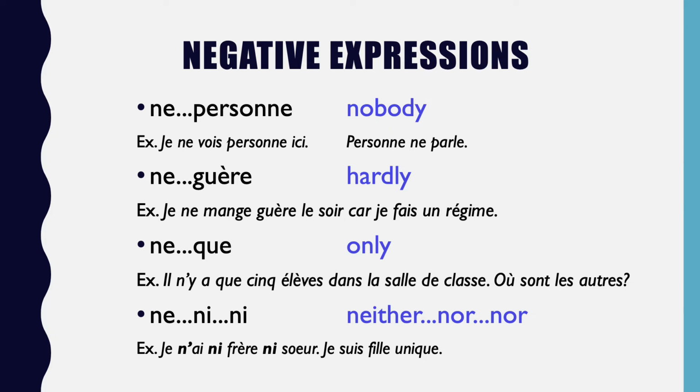So here we can see the ne is going before our verb avoir in the present tense. Je n'ai. And then we have two nouns, frère and sœur. So the ni is going in front of our nouns. Je n'ai ni frère ni sœur. I have neither a brother nor a sister.